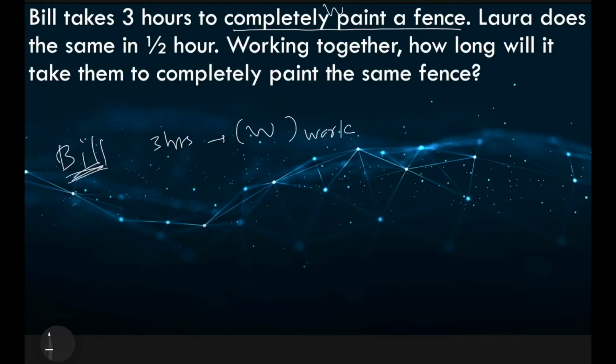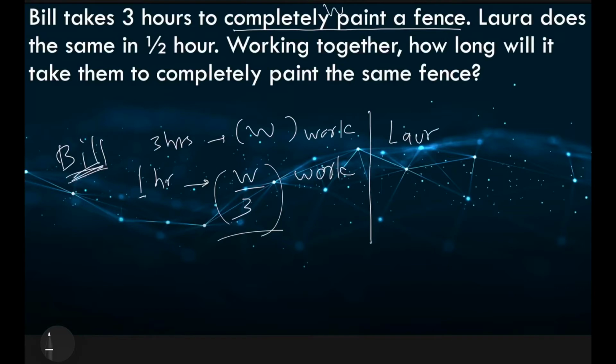So how much work does Bill do in 1 hour? That will be W over 3. W by 3 is the amount of work that Bill can do in 1 hour. Now let us consider what Laura is doing. So Laura does the same in half an hour. So in half an hour, Laura does W amount of work, and I am using the same letter W because the task of completely painting the fence remains the same whether it is Bill or whether it is Laura. So in half an hour she completes W amount of work.